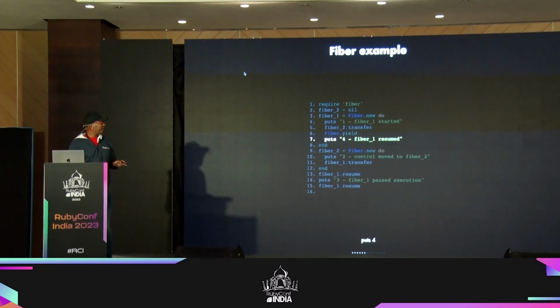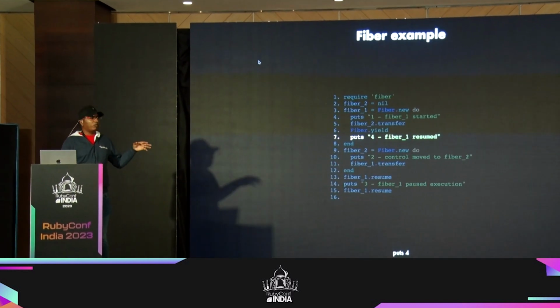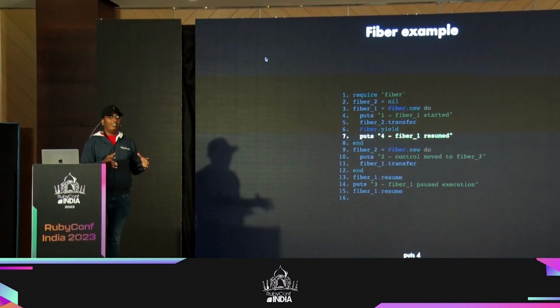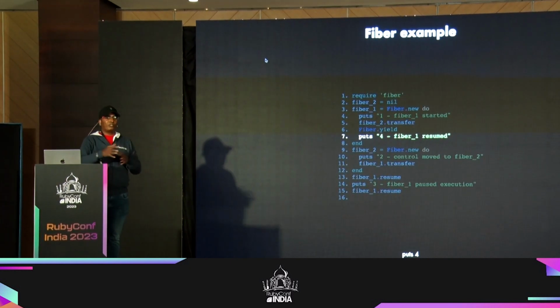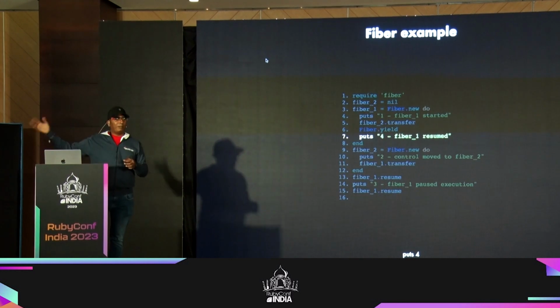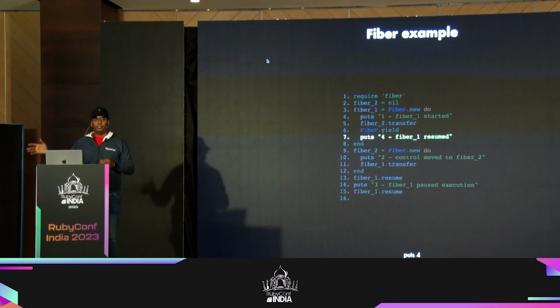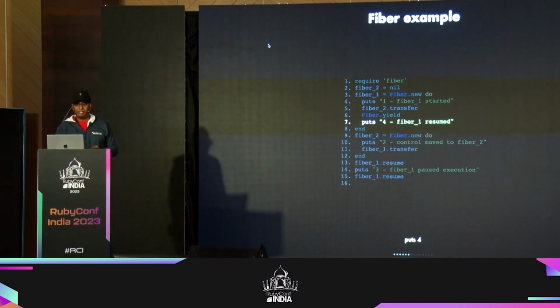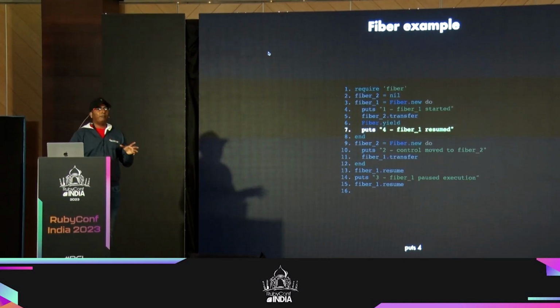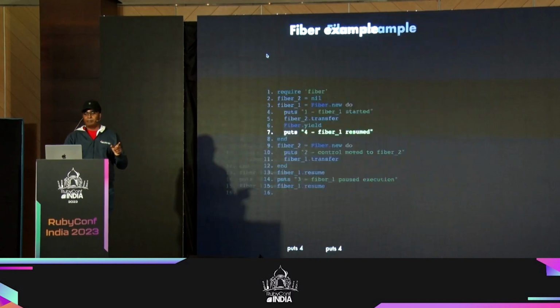So here, what I can actually be doing is, in fiber1, I could trigger an API call, and while the API call is being fetched, I can pause and then switch to the next fiber, and then again I can do something else there, make a DB call or maybe do something like that, and again resume after the data has been retrieved, right? So these kinds of things can be done concurrently with the help of fibers.